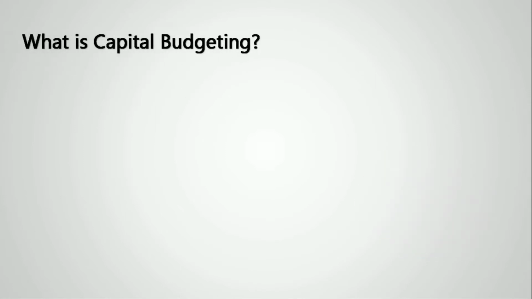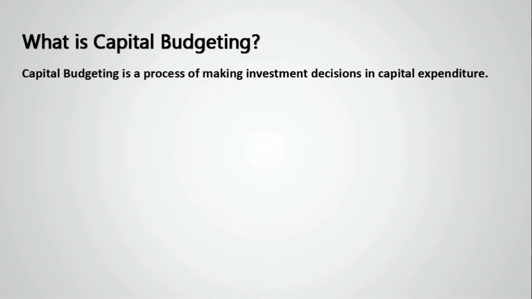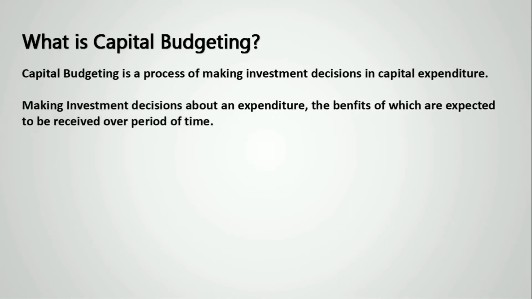So what is capital budgeting? It is basically the process of making investment decisions in capital expenditure. And now, what is capital expenditure? Well, capital expenditure is money spent by a firm on fixed assets. So we can say capital budgeting is making investment decisions about expenditure, the benefits of which are expected to be received over a period of time.